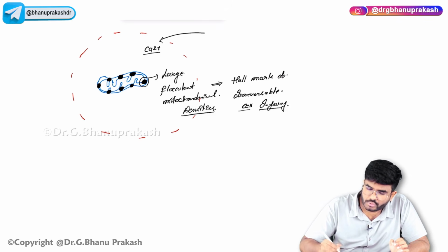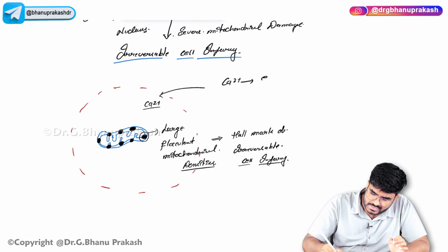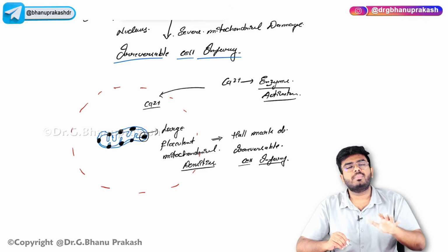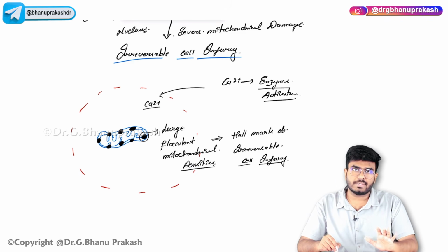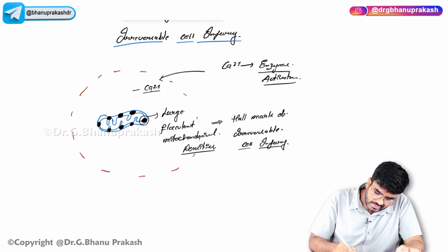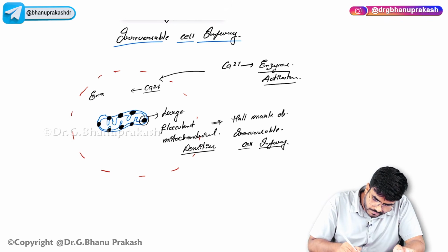And one more thing which I want you to know is, see, calcium is an enzyme activator. Normally within the cell, the calcium levels are kept very, very less. Actually the calcium within the cytoplasm is very, very less. Now once the calcium enters into the cell, do you know what this calcium is going to do? The calcium will go and activate the enzymes, the proteases and the nucleases. So it's an enzyme activator.